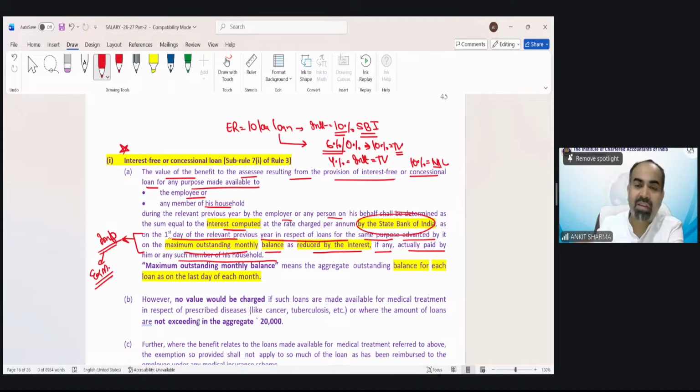Why do we have comparison rate with SBI? Why is it not the average rate of all banks? There is a reason or logic behind every provision, but we are not in a state to understand the logic behind the provision because of two reasons. First, we are short of time. Second, that is not relevant for our intermediate purpose. When you become a chartered accountant, either you will be able to understand the logic behind each and everything, or you will have time to understand. So for both reasons, we cannot explain why, but definitely there is a reason why it is so.